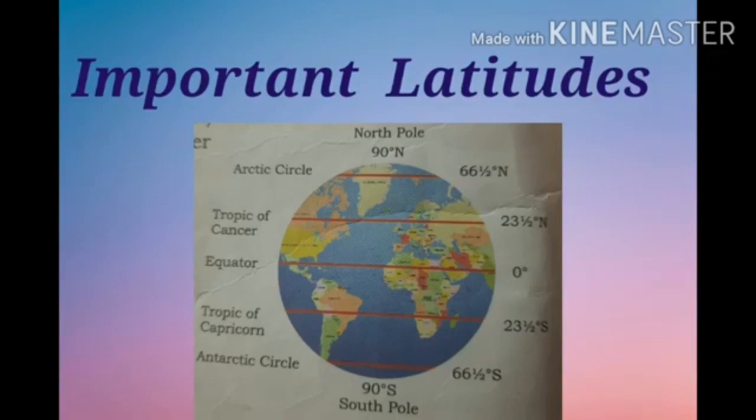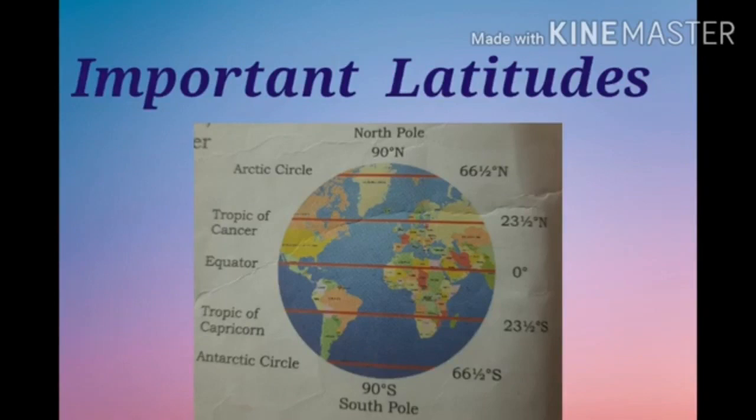Children, what is the degree of Tropic of Capricorn? Yes, the Tropic of Capricorn lies at 23.5 degrees south from the equator. Children, what is the degree of Antarctic Circle? Yes, the Antarctic Circle lies at 66.5 degrees south from the equator. What is an important parallel of latitude in the northern hemisphere? Yes, the Tropic of Cancer is an important parallel of latitude in the northern hemisphere.